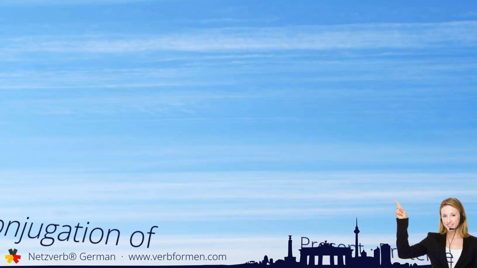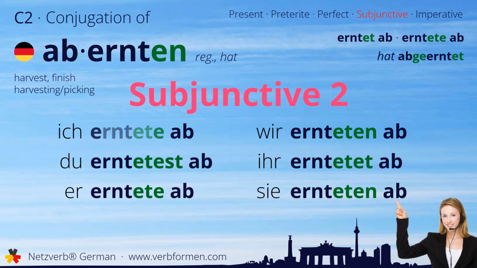Now we move on to the subjunctive two. Ich erntete ab. Du erntetest ab. Erntete ab. Wir ernteten ab. Ihr erntetet ab. Sie ernteten ab.